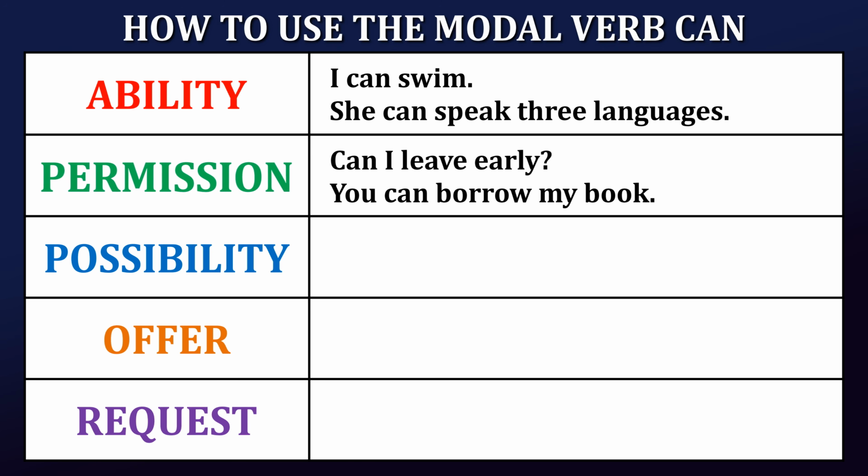Permission. Next, can is often used to give or ask for permission in informal situations. For instance, if you ask, "Can I leave early?" you're asking for permission to leave. And if you say, "You can borrow my book," you're giving permission to borrow the book.